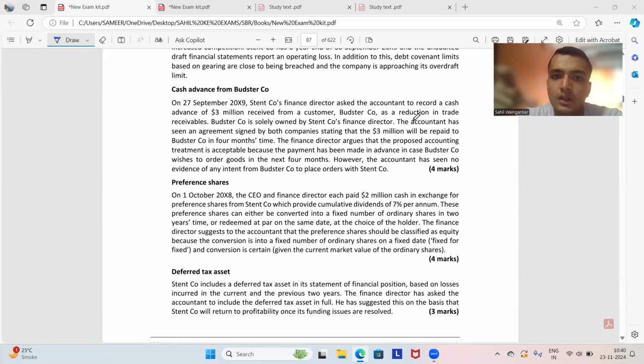However, as no transaction has actually taken place, a disclosure of the related party transaction should be given. Otherwise, if this related party transaction is not given, then 3 million would be shown as cash inflow, which would otherwise have been shown as loan from Butster Company being given to Stent Company, because of which the gearing would have increased and the investors would have seen the company as riskier.